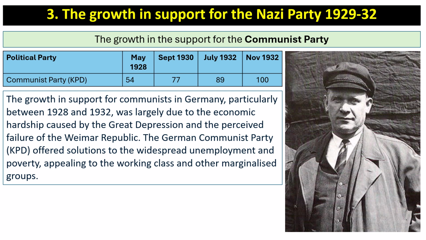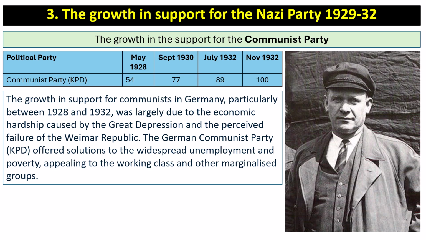Now, during this time period, because of the Great Depression, support for extreme political parties on the left and the right grew, and the Communist Party, the KPD, saw its number of seats in the Reichstag grow dramatically, really, between May 1928 and November 1932. Not quite as dramatically as the Nazis, but certainly its support grew steadily, from 54 seats in May 1928 up to 100 seats in November 1932.